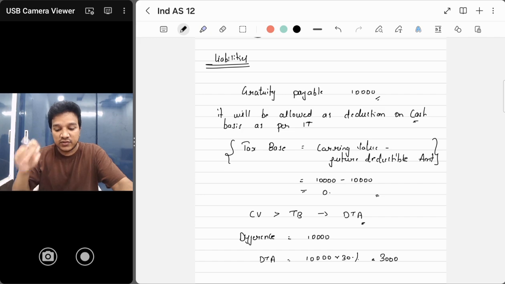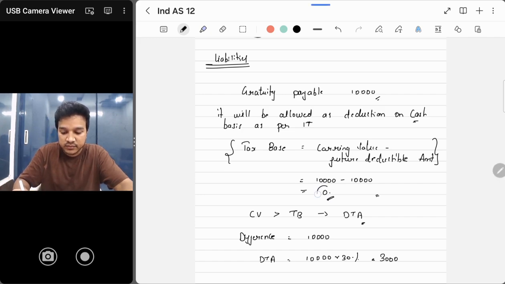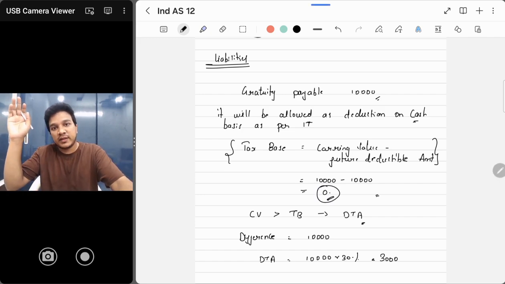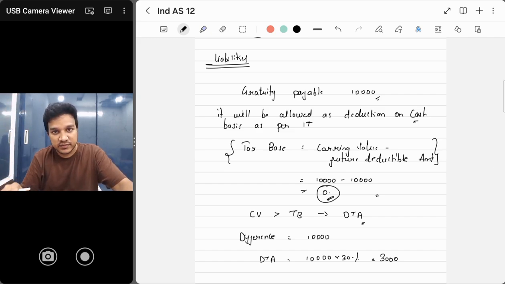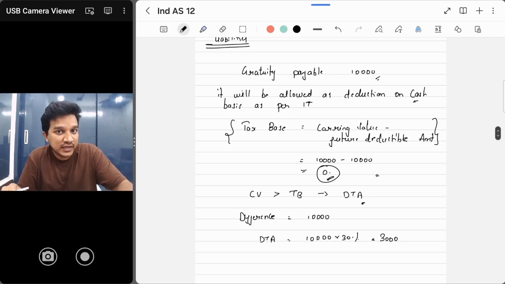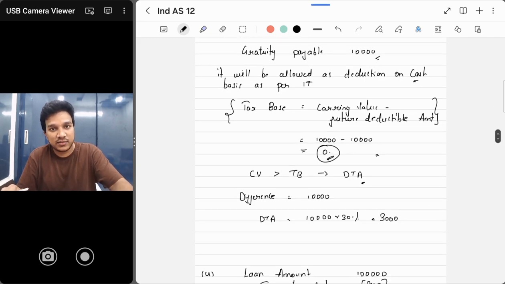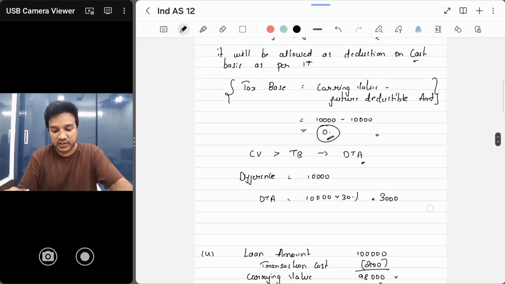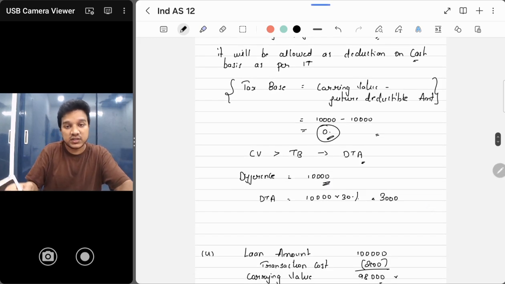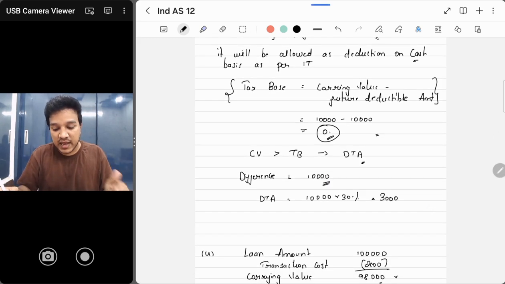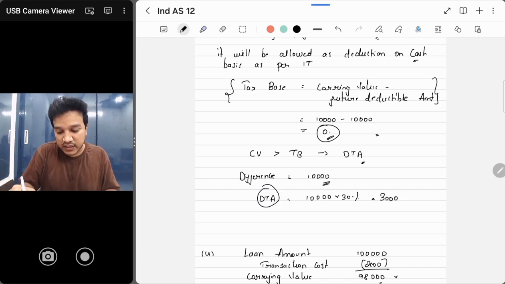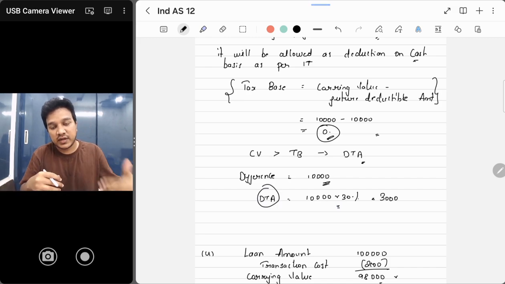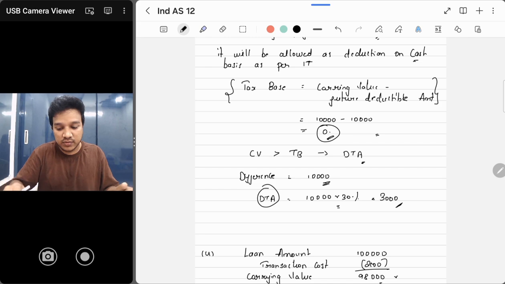ठीक है? As of now, tax base is 0. In the future when the payment is done, then I will claim deduction of 10,000 in that year, ठीक है. तो in future I'm getting a deduction, ठीक है. Now in the future I'm getting a deduction, तो deferred tax asset create करना पड़ता है. So that is a deductible difference. Deductible temporary difference बोलते हैं उसको. This difference of 10,000 is a deductible temporary difference, and deferred tax asset is created on that 10,000. 10,000 के ऊपर 30%, deferred tax asset 3,000. I hope this is clear.